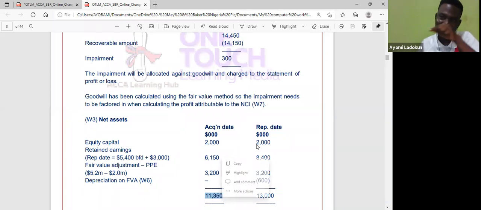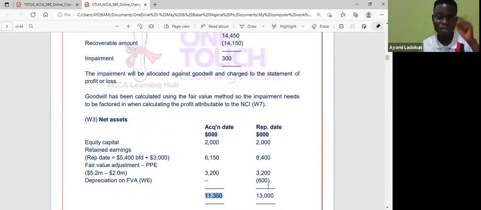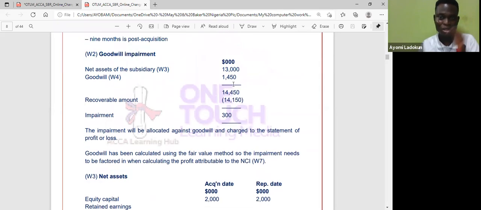But when I'm doing the impairment side, I have to use the net assets at consolidation, this 13,000. Then the goodwill that I got earlier, I add it together so that I have a recoverable amount of net assets of 14,450. The question tells me the recoverable amount at that date is actually 14,150. So that means there's an impairment of 300. Then I ask, how do you want me to treat this impairment? It's going to tell me.